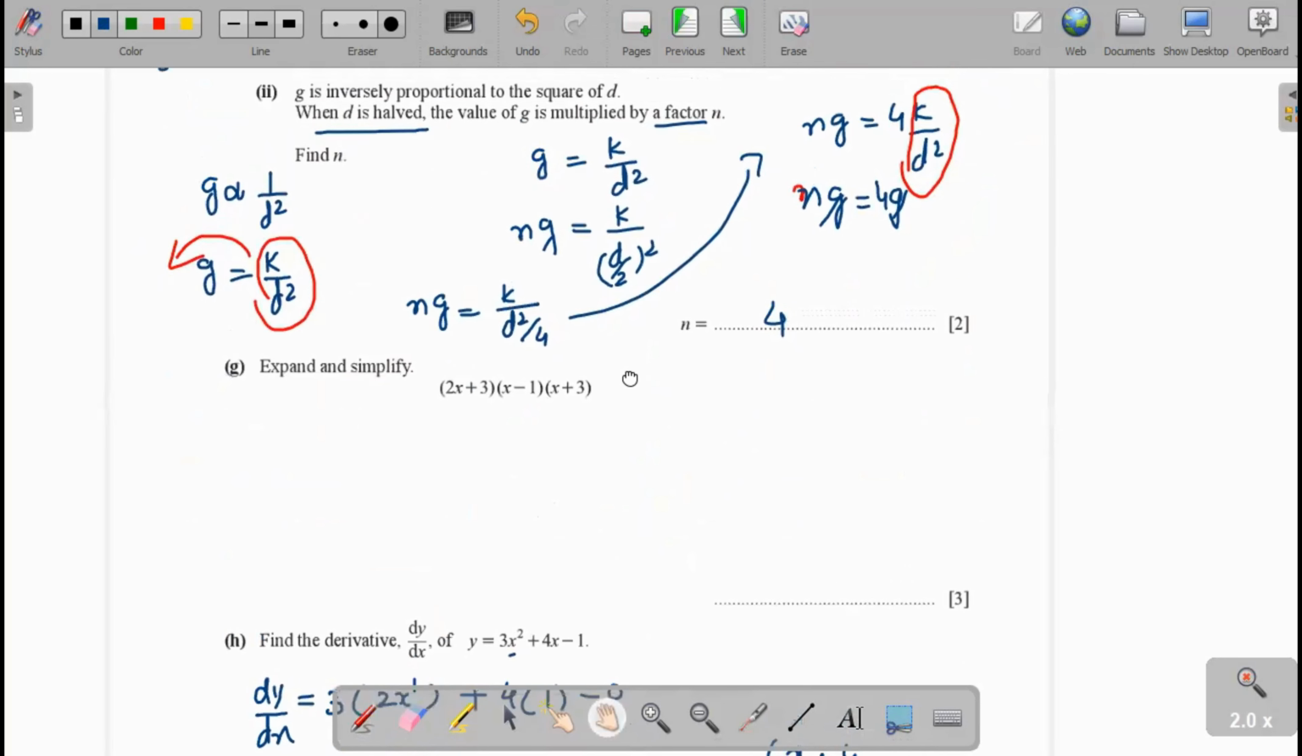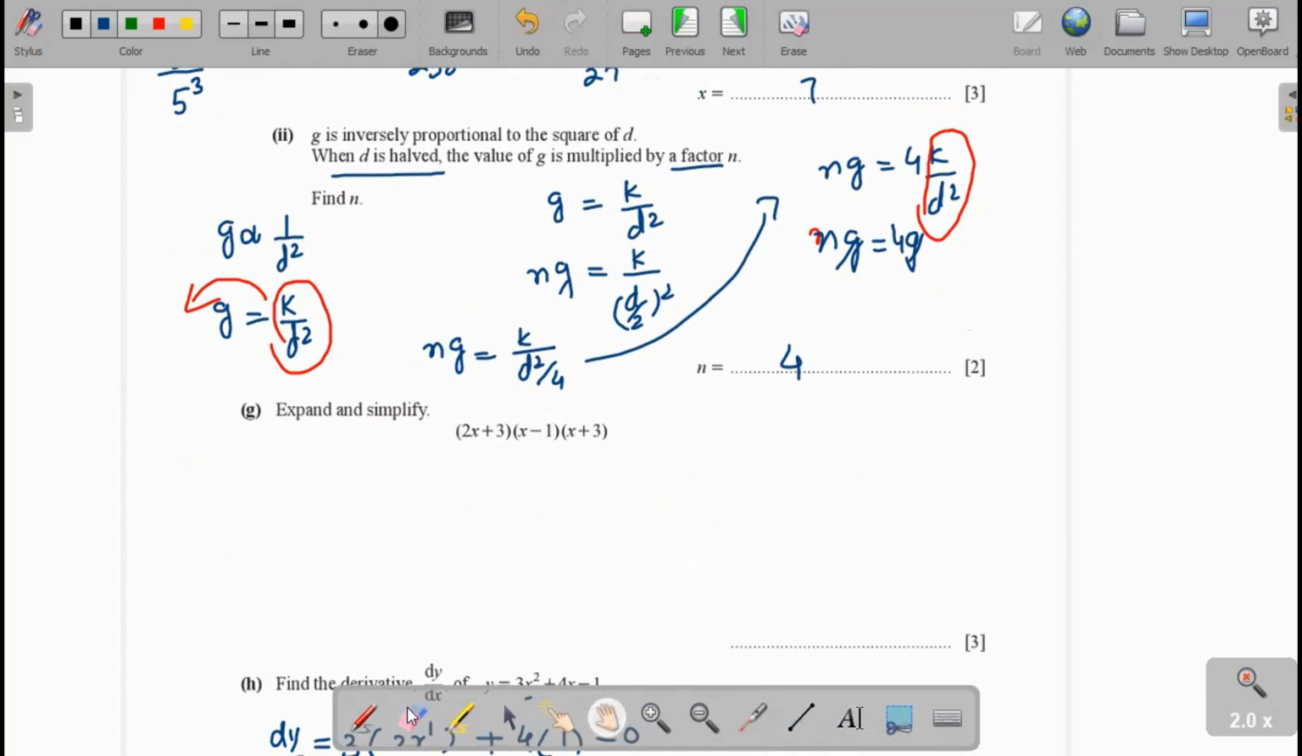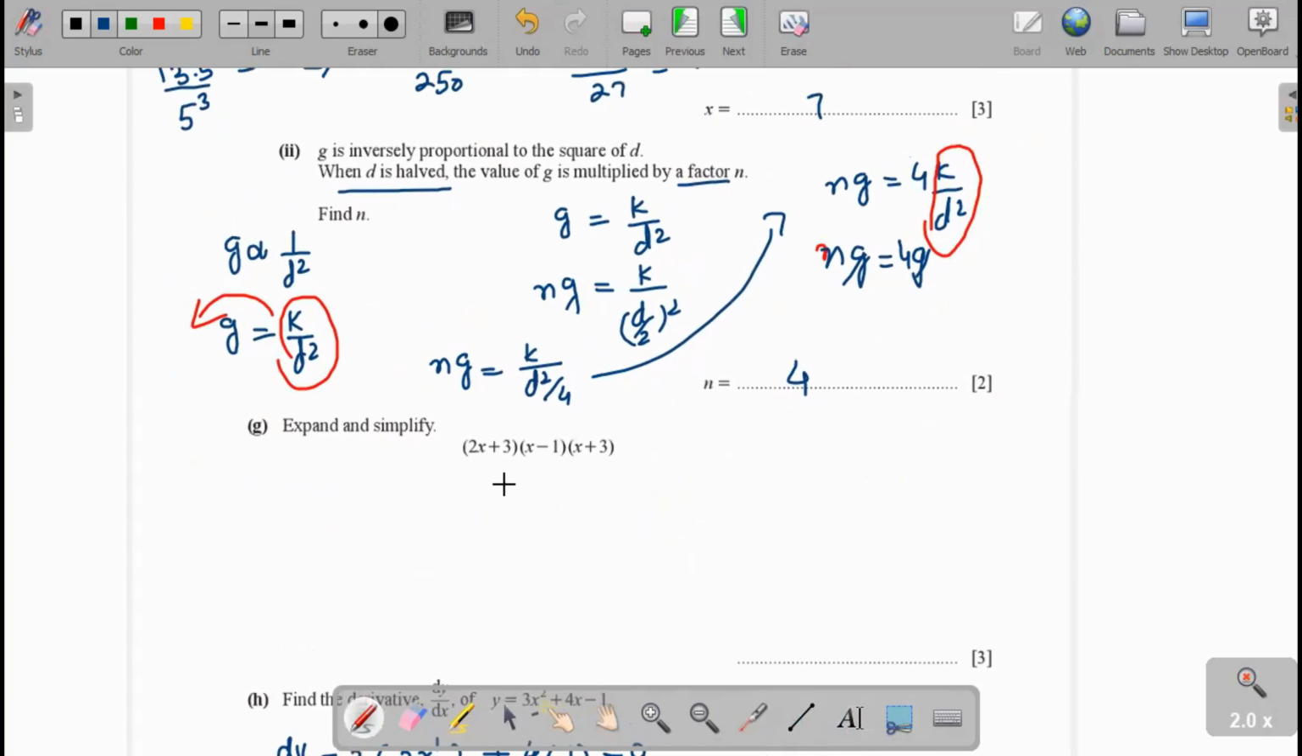In the g part, (2x plus 3) into (x minus 1) into (x plus 3), we have to expand and simplify. Firstly, we multiply these two. We write 2x plus 3 as it is, and multiply x into x and x into 3, we get x squared plus 3x. Then we multiply minus 1 by x, we get minus x, and minus 1 multiplied by 3 is minus 3.